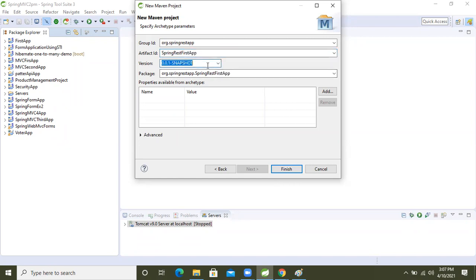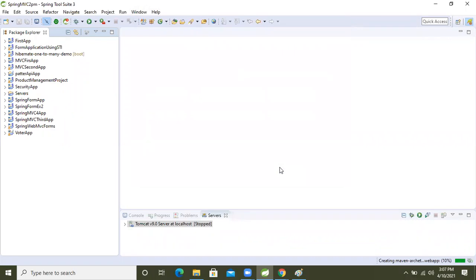Here I'm giving 1.0 as the first version, so now finish it. The project is created, guys. The project is spring rest first application.